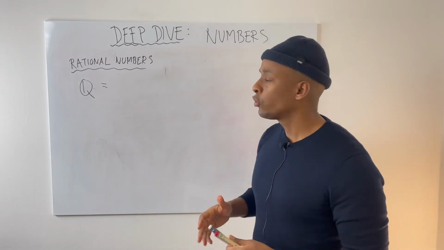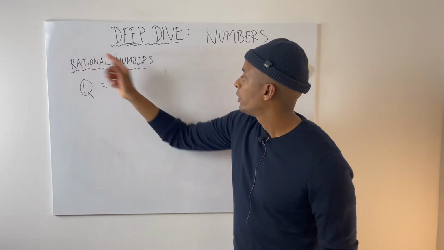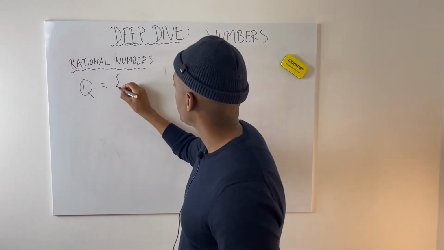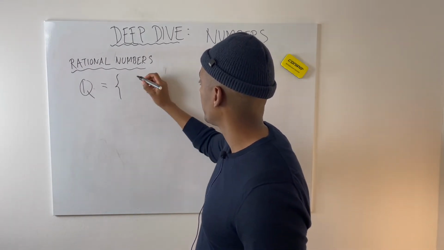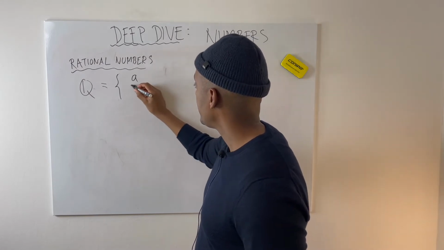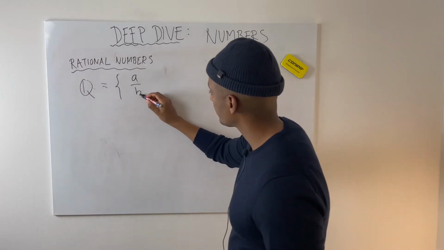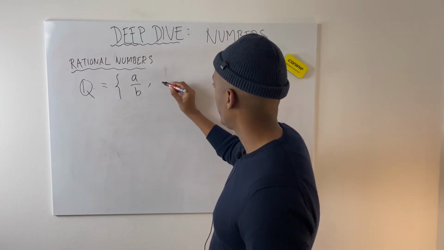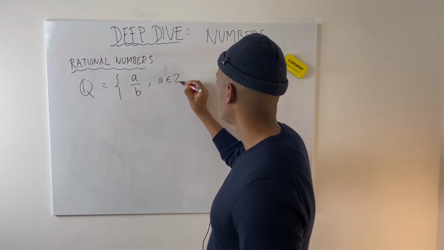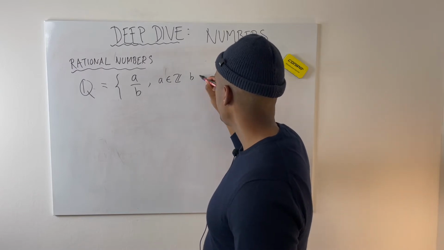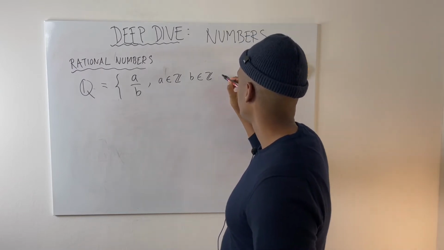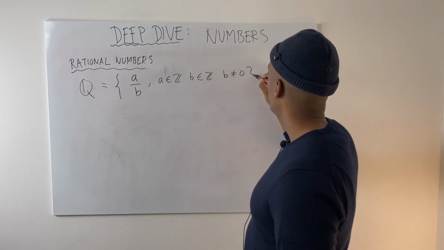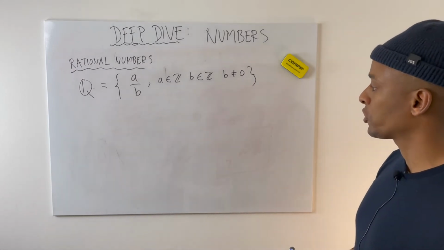Okay, so now to solve this problem, we need something called rational numbers. So how does that look? It's the numbers that fulfill the following: A divided by B, a ratio like this, where A is an integer, B is an integer, but B cannot be 0. Okay? That's the rational numbers.